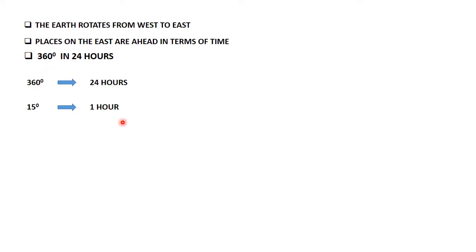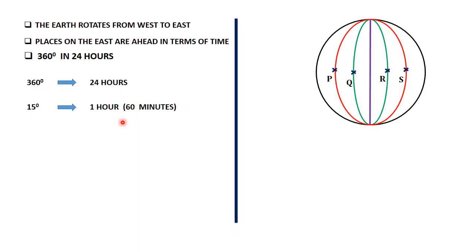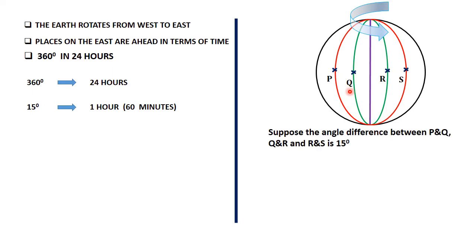And let's mention some other concepts that are related to this. One is if we have four places like the points P, Q, R, and S, and we know that the Earth is rotating from west to east. Now supposing that the angle difference between the points P and Q, Q and R, and R and S are all 15 degrees, it therefore means that S is ahead of R by an hour. The point S is ahead of R by an hour's time.